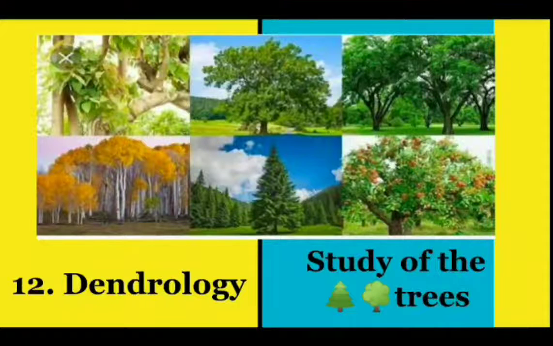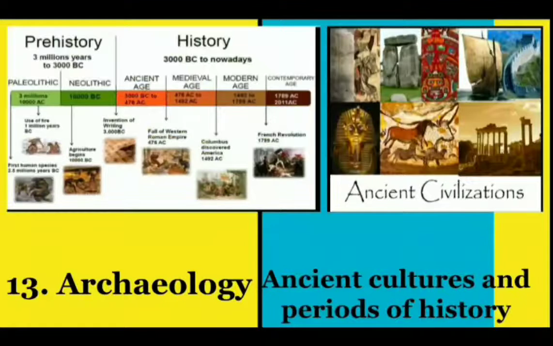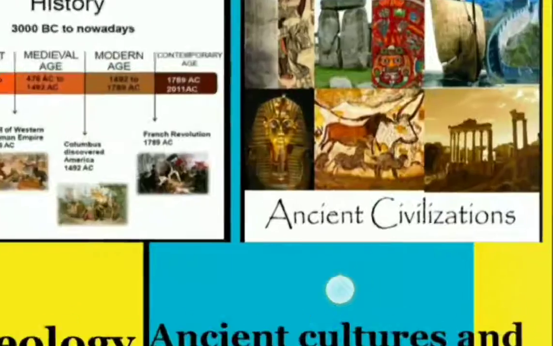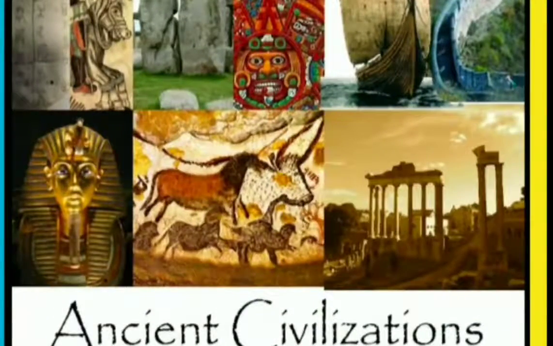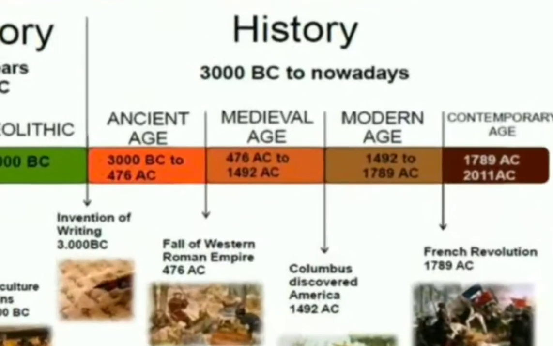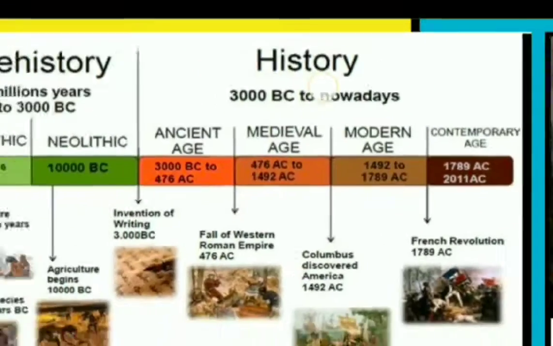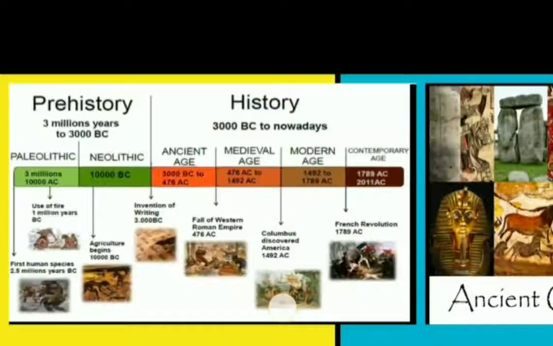So, number 12 is dendrology. What is dendrology? Dendrology is the study of trees. You can see beautiful trees. The last and 13th number is archaeology. Archaeology is the study of ancient cultures and periods of history. On the right side of the picture you can see ancient civilizations, and on the left side picture if you zoom you can see the history, periods of the history.